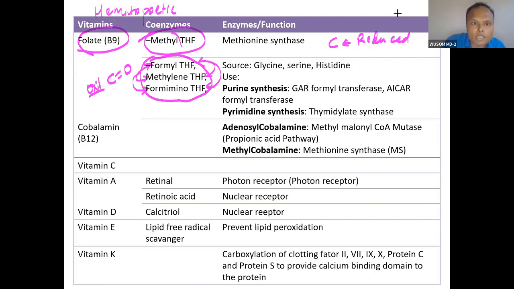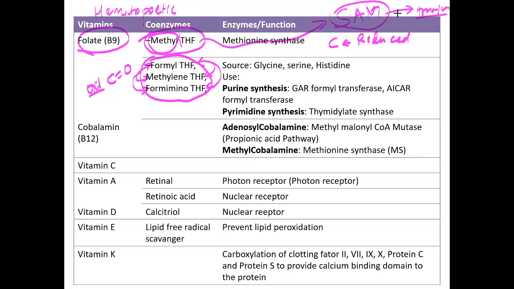So for transferring this methyl group, an intermediate enzyme comes, methionine synthase. From this, an intermediate compound is formed, called SAM. The methyl group goes into SAM, and SAM will transfer the methyl group. You understood how the methyl group from methyl tetrahydrofolate is transferred? Yes, sir. And all tetrahydrofolate carries a single carbon.